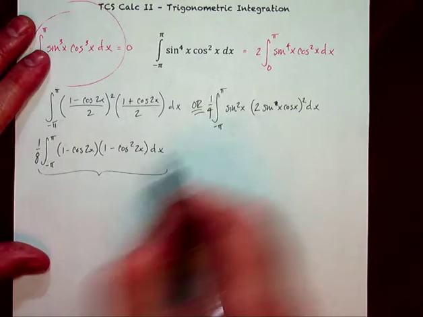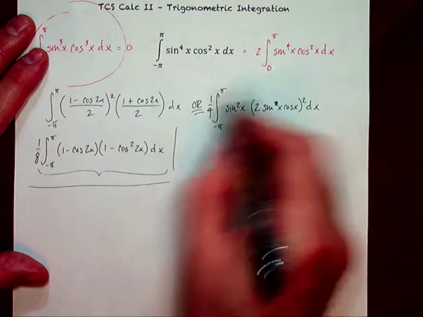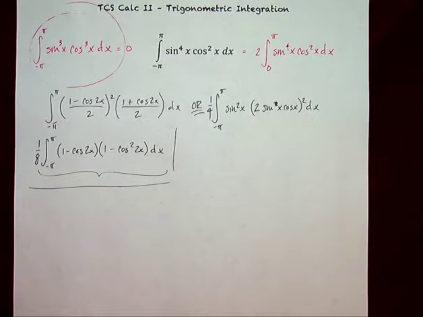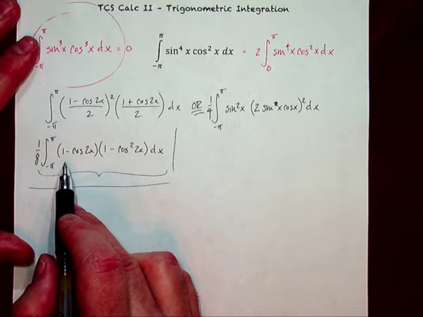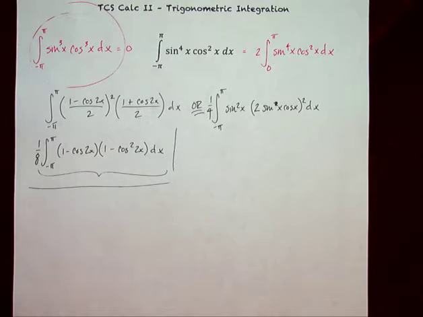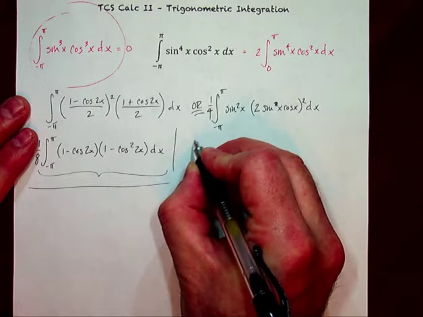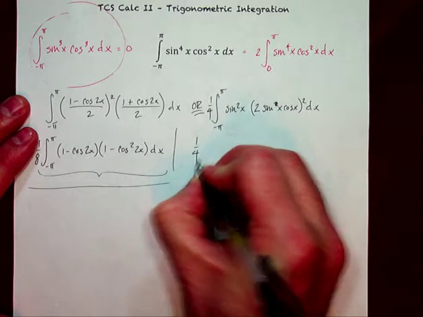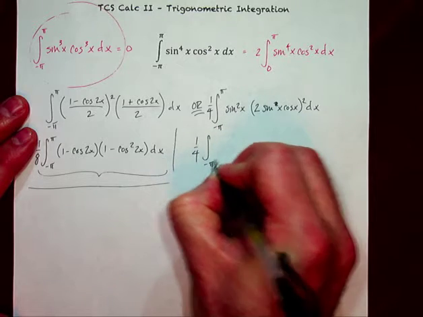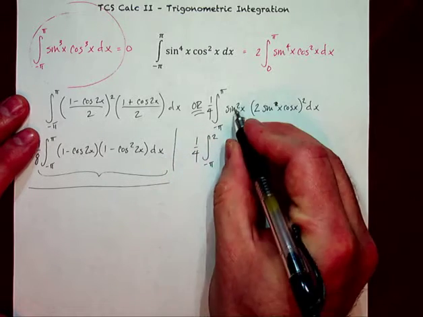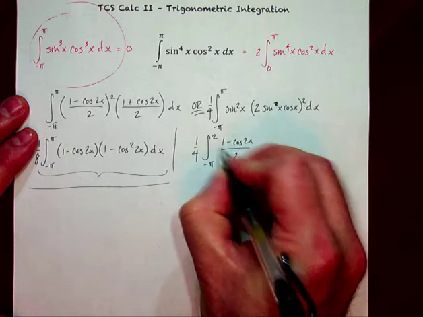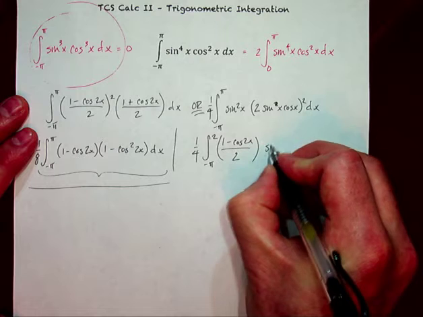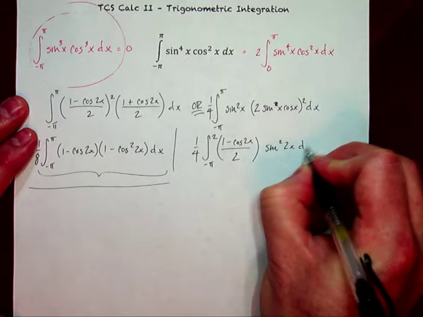I'm going to go ahead and proceed from this version of it, since that's the one that I saw first. This one, of course, is not illegitimate. You would basically have to expand it out and then sort of just reuse some of the other stuff. Now, this becomes 1/4 integral of negative pi over 2 to pi. Sine squared, remember, is 1 minus cosine 2x over 2. And this becomes sine squared 2x dx.